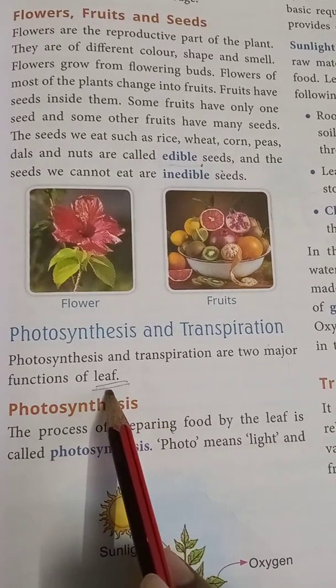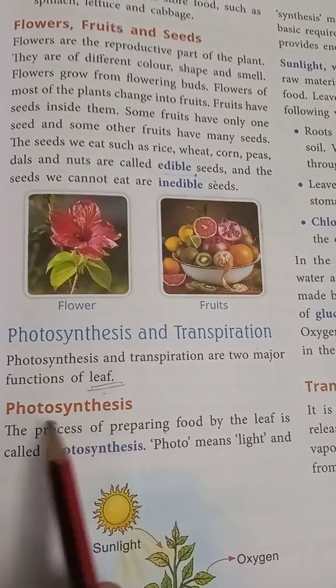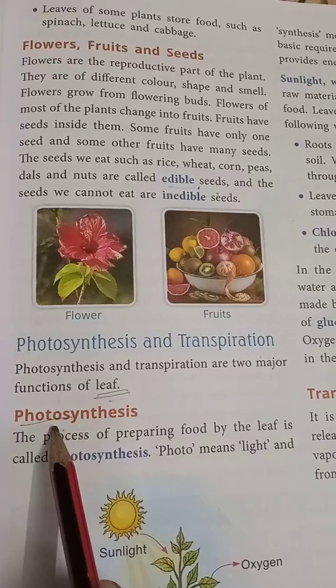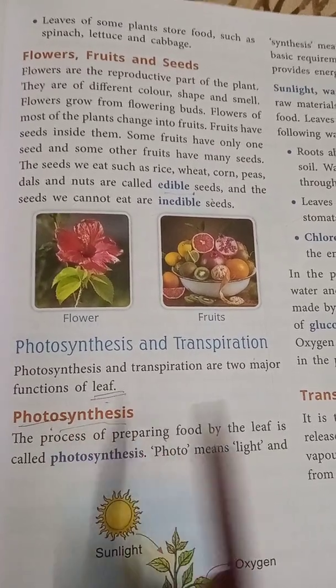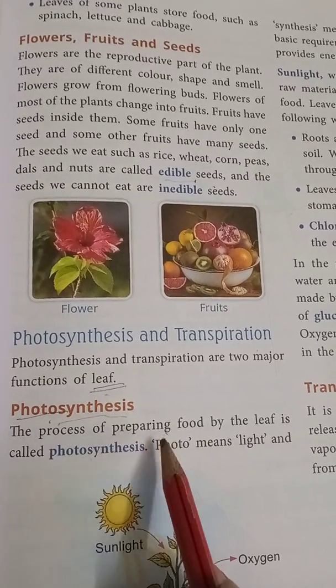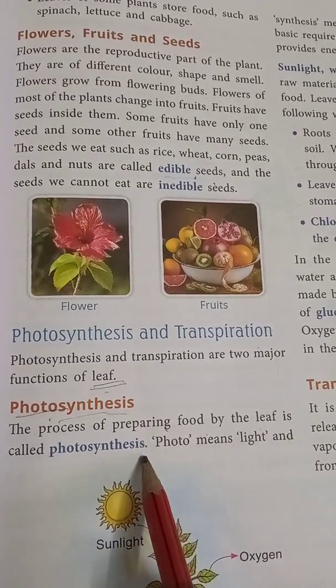Photo means what? Light. Photo means light, and synthesis means put together. The process of preparing food by the leaf is called photosynthesis.